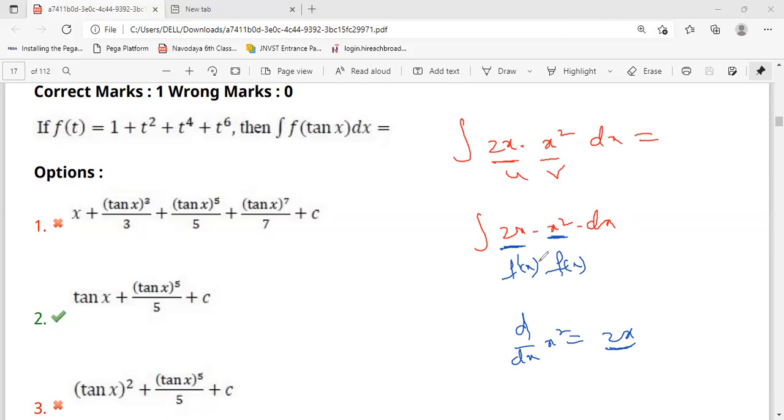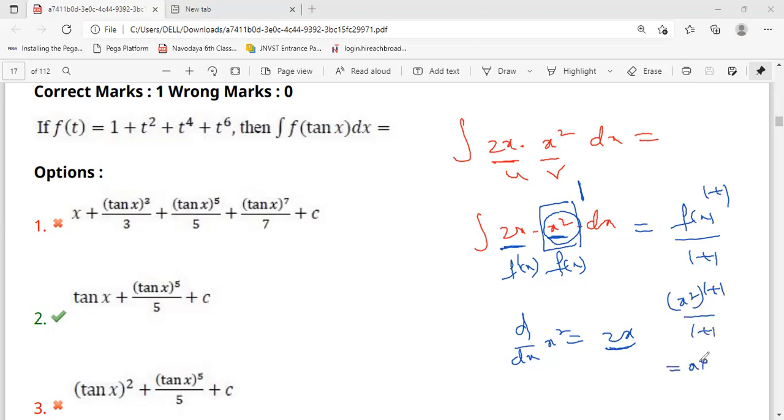Now it is as per formula only. What is f of x? F of x we are taking here total x square. That means f of x is 1 plus 1 by 1 plus 1, because this total power we are taking as 1 and x square itself we are taking as f of x. Now that means x square 1 plus 1 by 1 plus 1, that means x power 4 by 2 you'll get if you do u into v method.